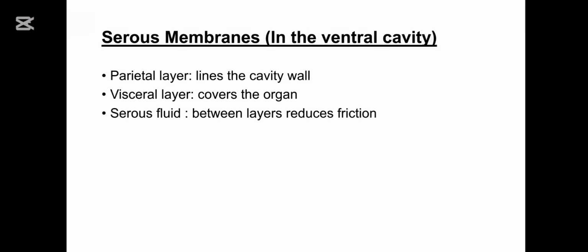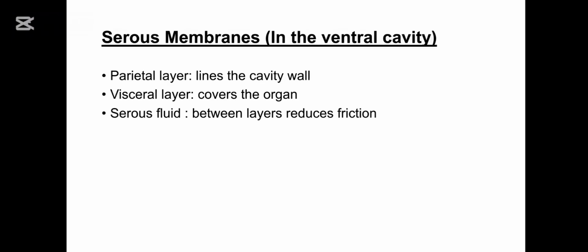They have basically three components. First one is the parietal layer, second is the visceral layer, and third one is the serous fluid, which is in between parietal and visceral layers.